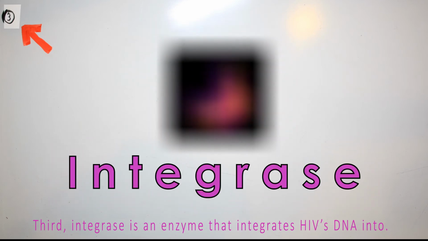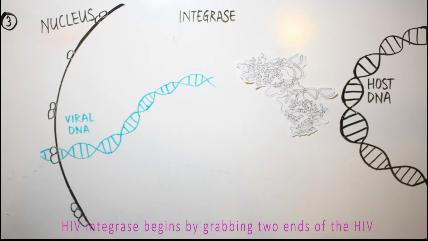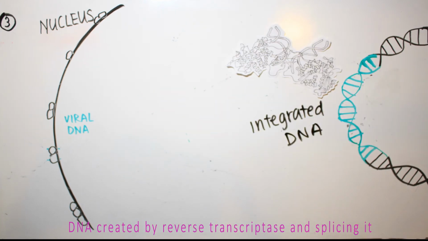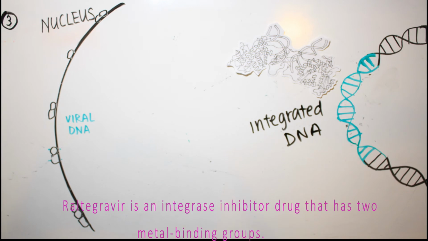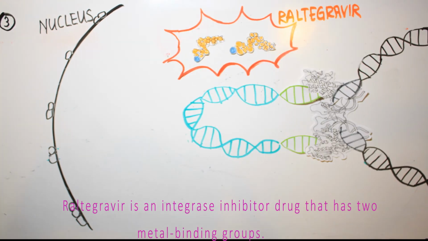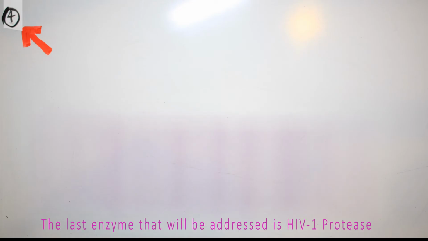Third, integrase is an enzyme that integrates HIV's DNA into the host's genome. HIV integrase begins by grabbing two ends of the HIV DNA created by reverse transcriptase and splicing it into the host's chromosomes. Raltegravir is an integrase inhibitor drug that has two metal binding groups. It competes with DNA to bind with integrase, and its reception inhibits the enzyme.